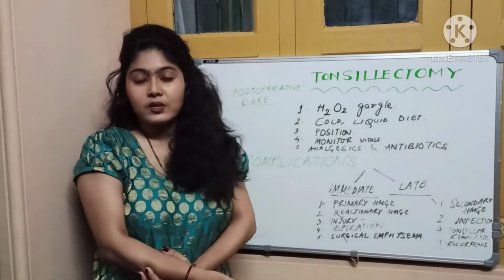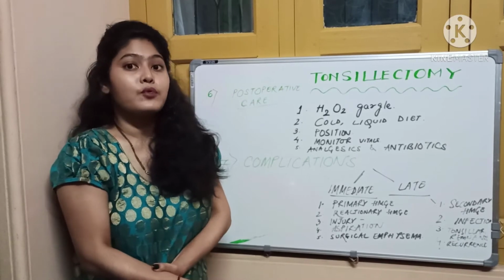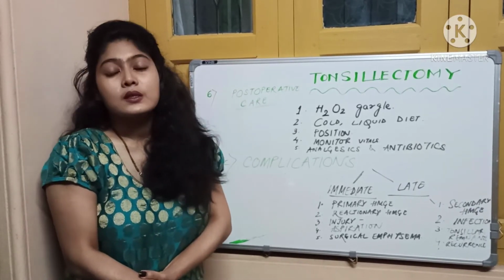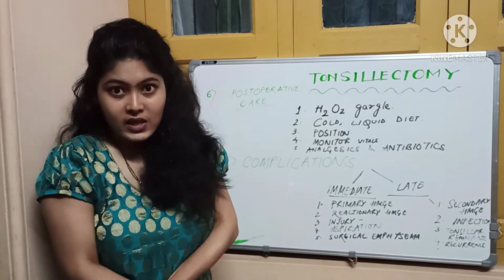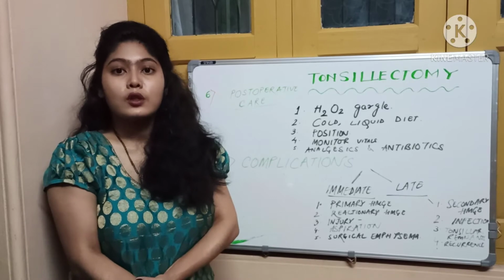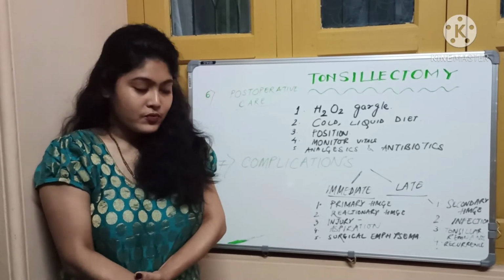Now what is reactionary hemorrhage? Reactionary hemorrhage is that which occurs within 24 to 48 hours of the surgery. Now why does it occur? It occurs due to the slippage of ligature or presence of any clot. So what is the treatment? You just remove the clot and ask the patient to gargle properly. This is the treatment of choice.